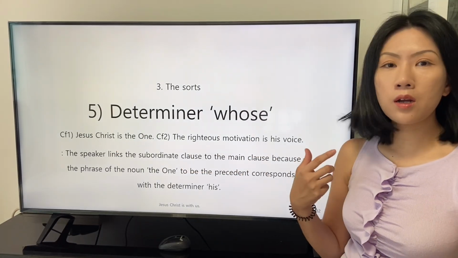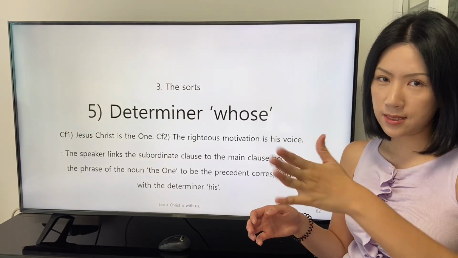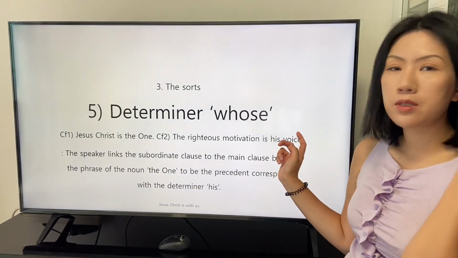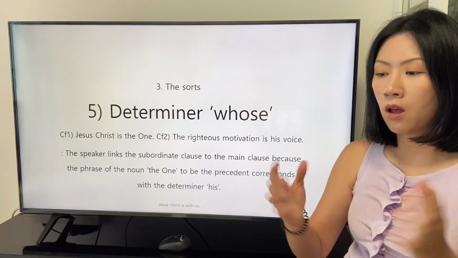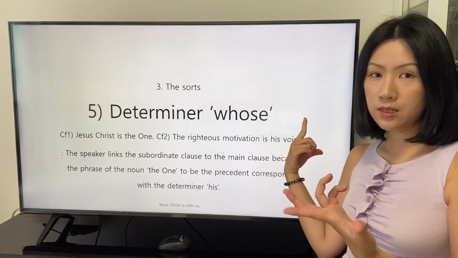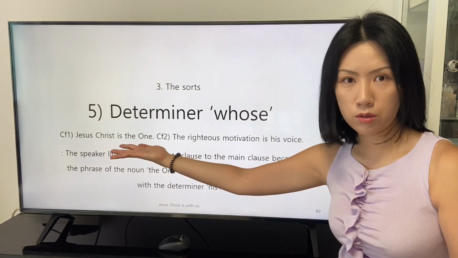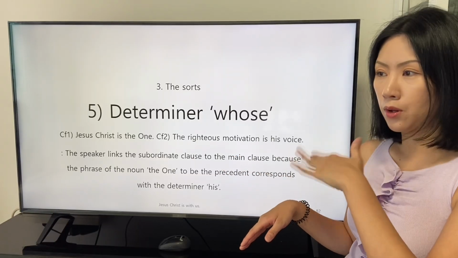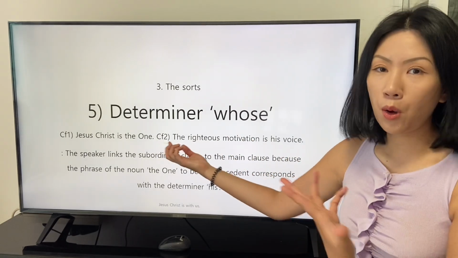So the speaker abbreviates the possessive determiner his and replaces it with the conjunction whose. Then we see that whose and the noun voice form a phrase of conjunction, and this phrase is linked right behind the precedent in the main clause, and the other part of the second clause is stated in the exact order of the original clause.